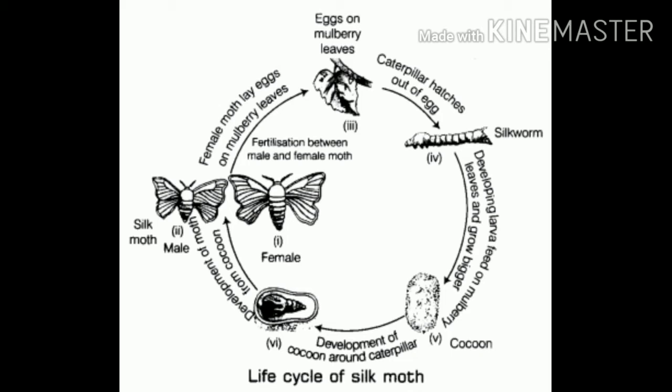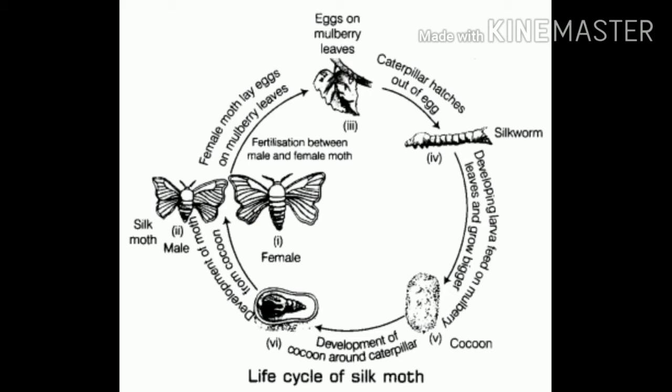In the first stage, the female and male silk moth picture is here. In the second stage, eggs are here. In the third, it is the silkworm. The next is the cocoon, and the next is the pupa. And finally, it enters the last stage. This is the life cycle of the silk moth. So we will recall once again.